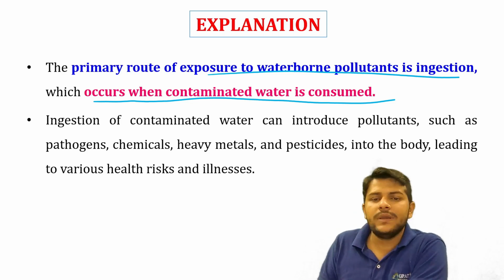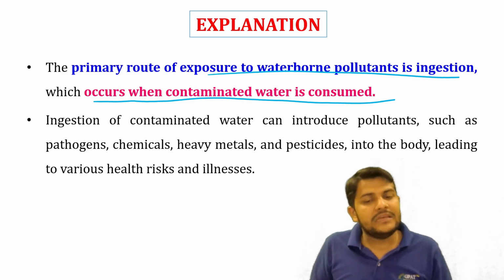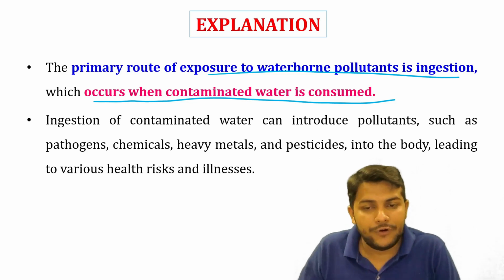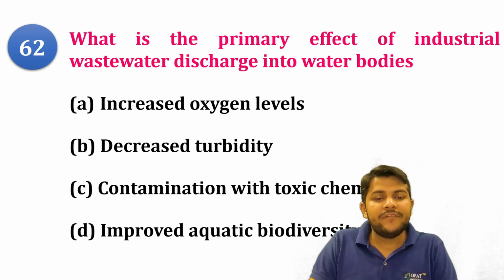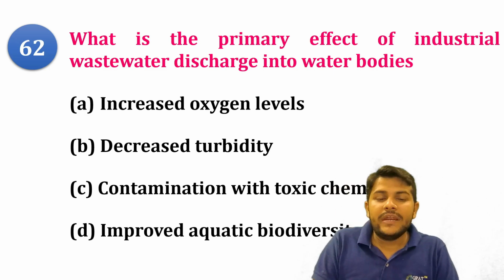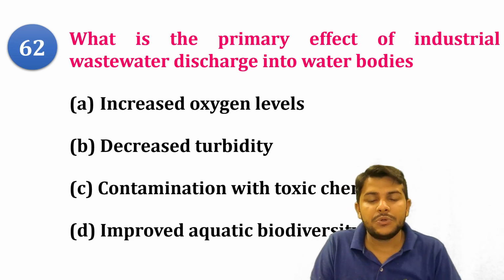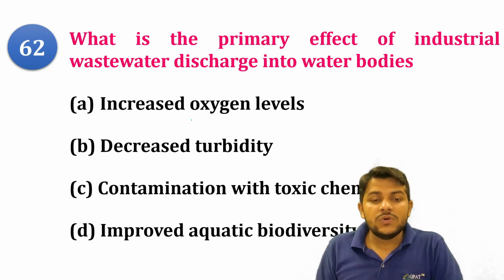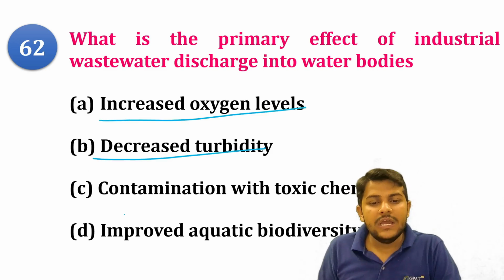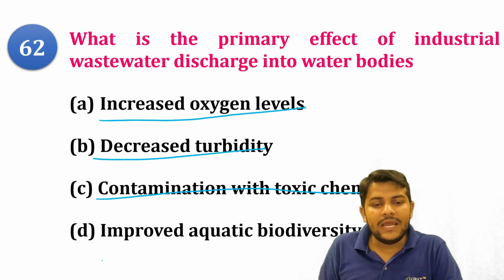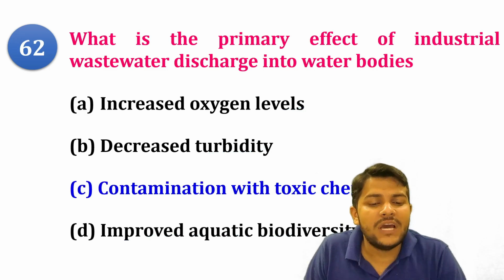Industrial discharge includes harmful chemicals, chlorofluorocarbons, harmful gases, CO2, methane, carbon monoxide. The options are: increase the oxygen level, increase the turbidity of the water, contaminate with toxic chemicals, and improve aquatic biodiversity. Only one option simply tells us that contamination with toxic chemicals is the primary effect of industrial wastewater discharge into water bodies.